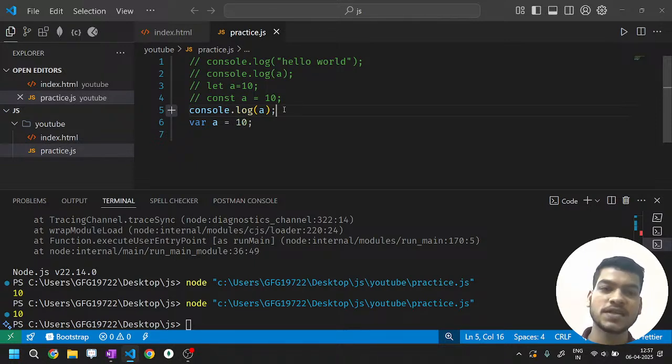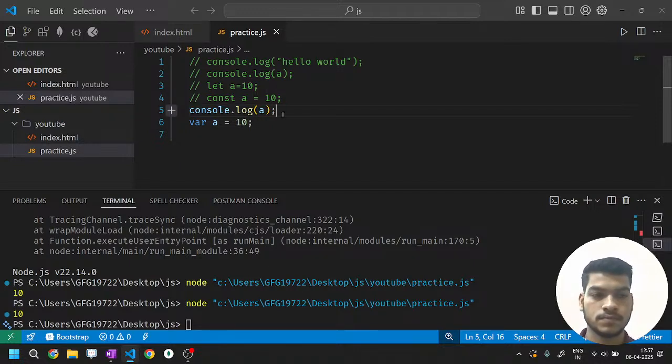Right? That means it doesn't know that the value of a will be there, because this a and b will be assigned memory in a separate space. It is not included in the GEC. It is a separate zone known as the temporal dead zone. So in that dead zone, they are considered dead till the time a value comes. At the moment they receive the value, they are revived again. It will be accessible in the main area.